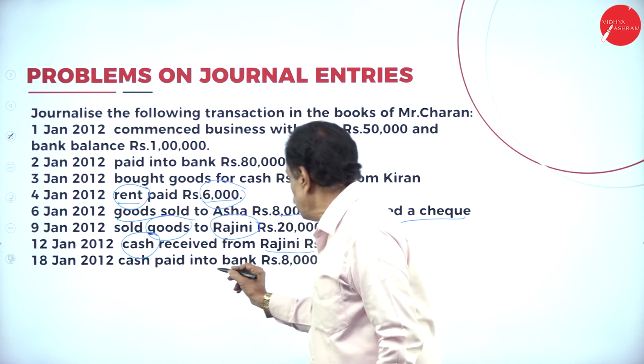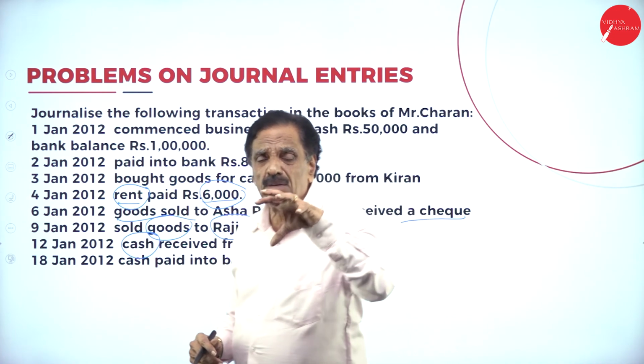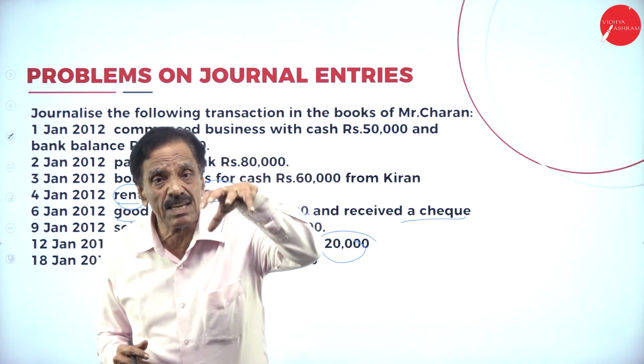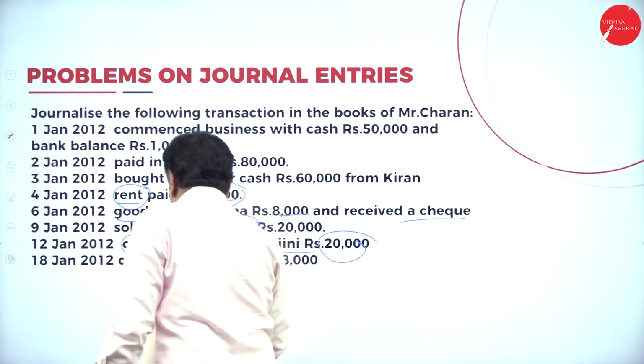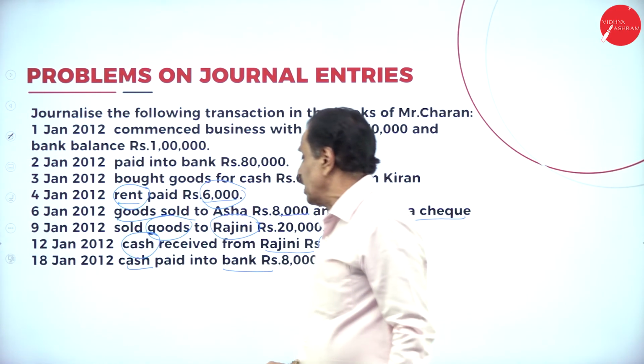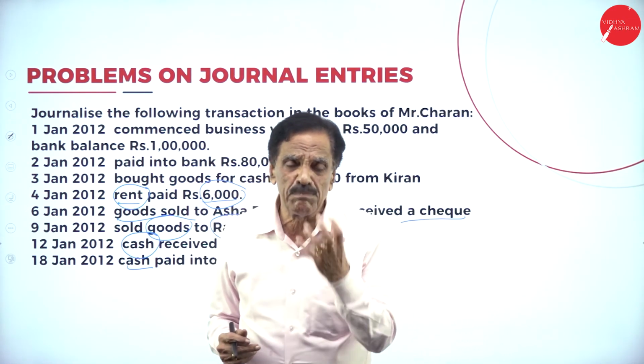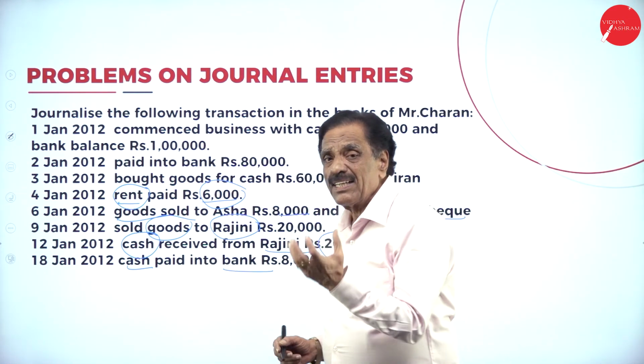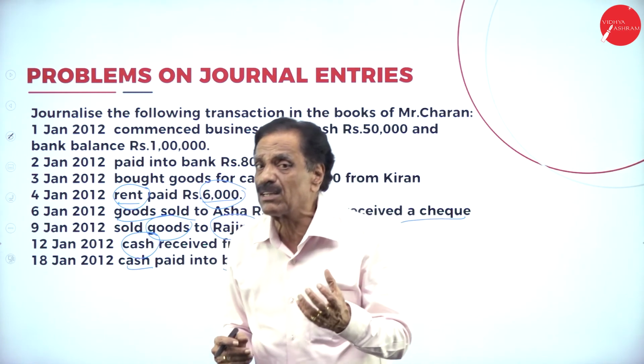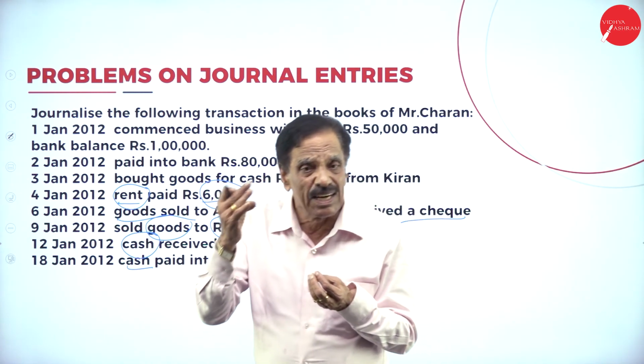Then cash paid into bank rupees 8,000. You put the money into the bank. Who is the receiver? The banker is the receiver. So which are the two items? One is the cash, one is the bank. Bank means banker, and banker comes under personal account. What does the personal account say? Debit the receiver, credit the giver.